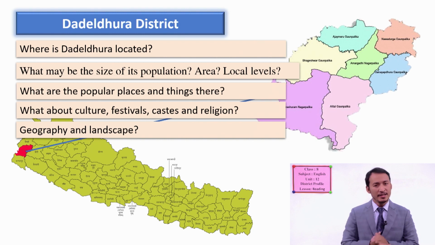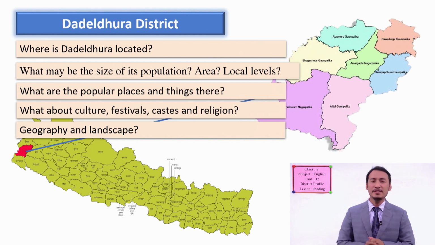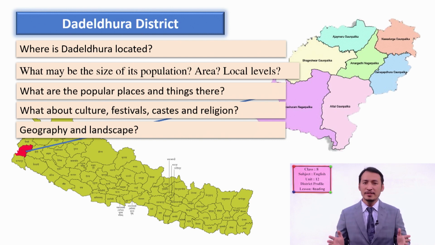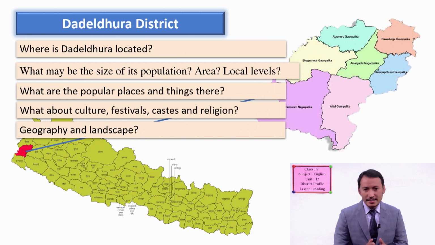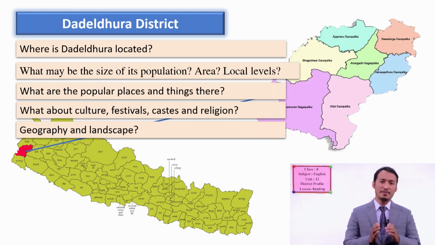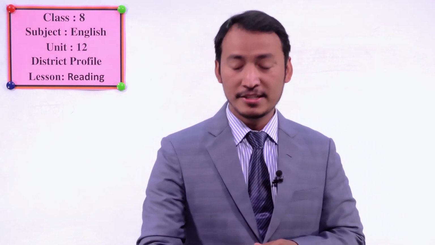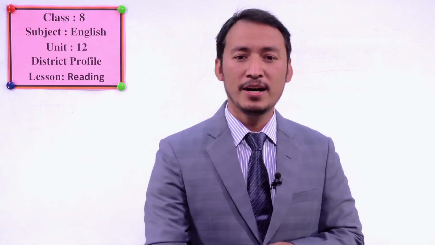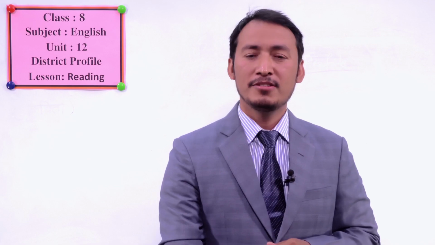Okay, so are you ready to find this information in the text? Then I'm going to read it aloud for you. You can also read it aloud with me, and then underline or highlight that information in your copy or in your book. Okay, students? Then let's start. Open your book. As I already said, it's on page number 121. You can open your book and have a look at the instructions.